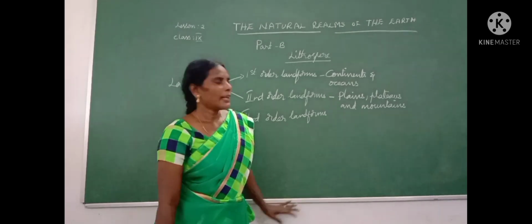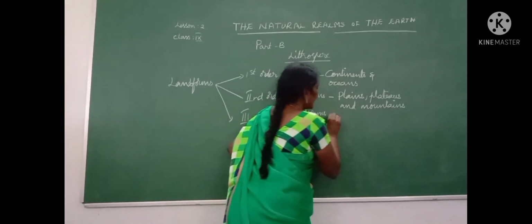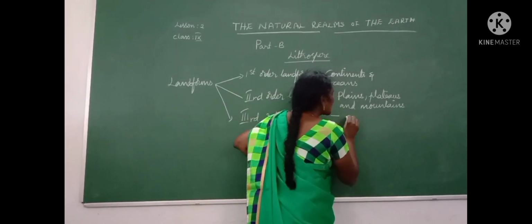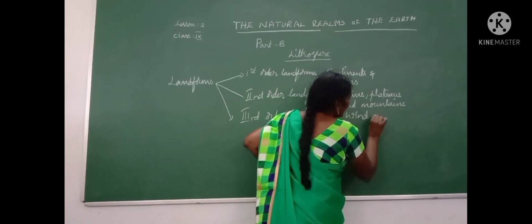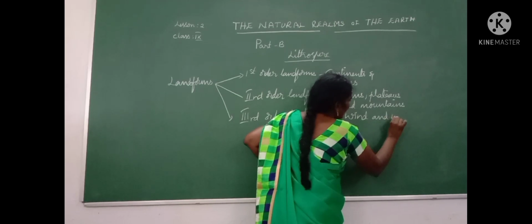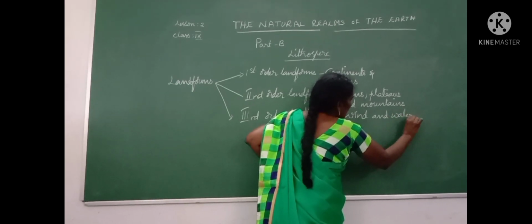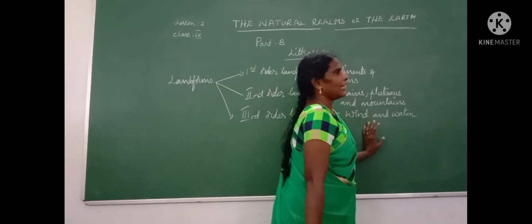Then third order landform. Here, wind and water. These 2 things come under the third order landform.